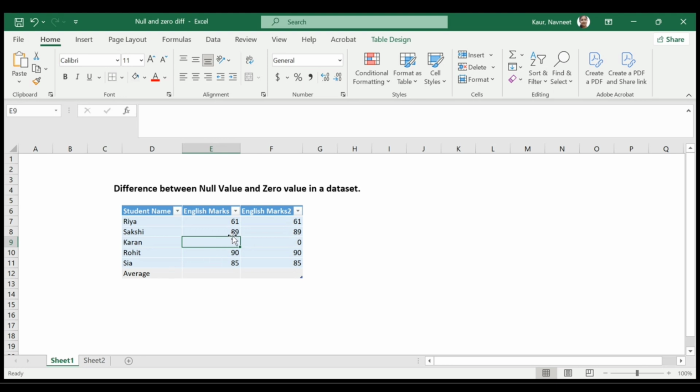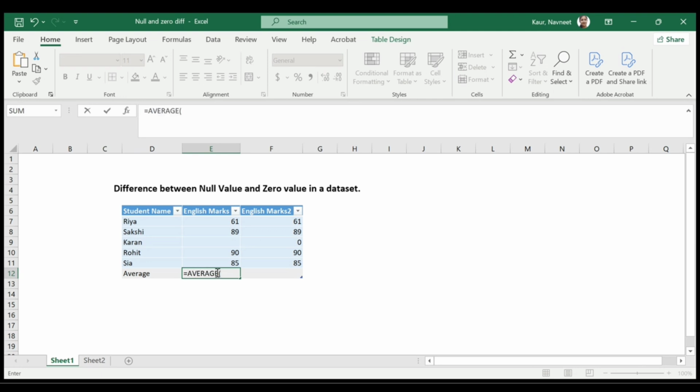Now, what will be the impact on any statistical calculation if we have null value or zero value in our data? Let's say we are supposed to find the average marks. Let's apply the formula of average and calculate the average marks in both cases.